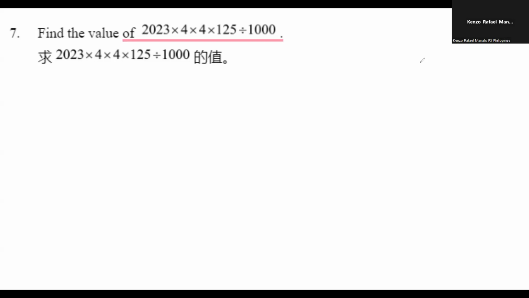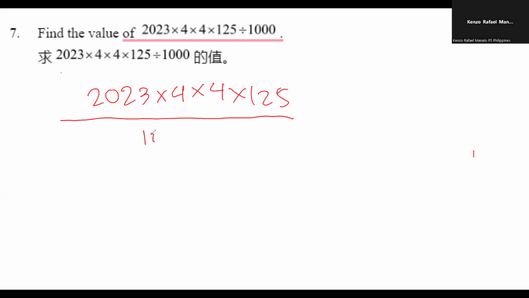So 2023 times 4 times 4 times 125 divided by 1,000 can be written as 2023 times 4 times 4 times 125 over 1,000. I just multiply 2023 times 4 and then, in parentheses, 4 times 125.